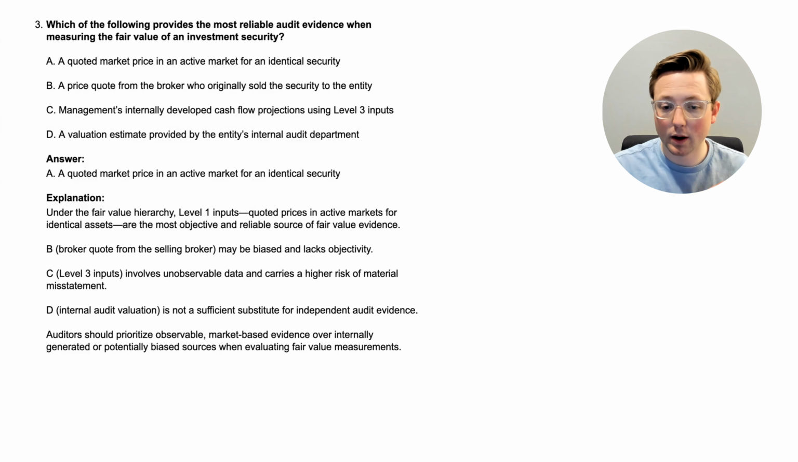Let's go through the other options and why they're not quite right. Option B, broker quote from the selling broker. That actually would not work because it may be biased and lacks objectivity because it's from the same broker who sold the security to the entity. So, that would introduce a lot of bias.